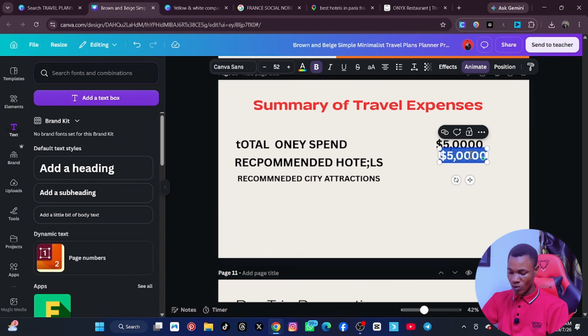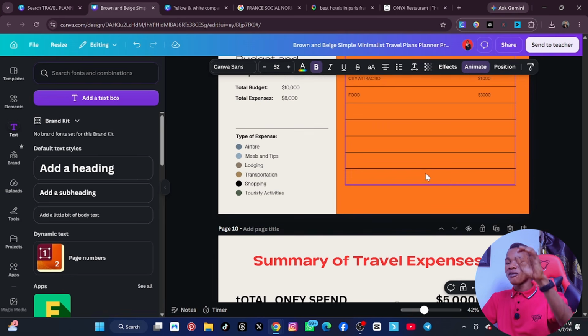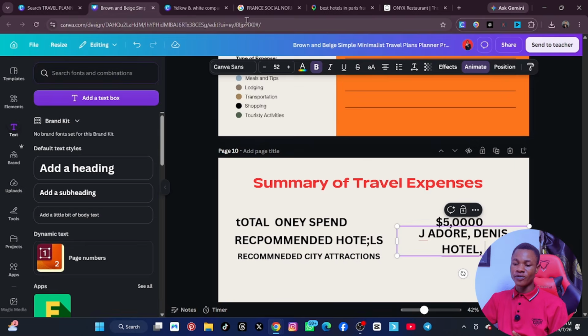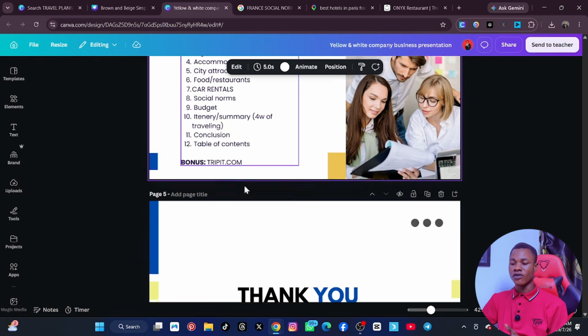So recommended hotels were J Ado, comma, are you seeing? Let's say Dennis Hotel, comma, and then which hotel again? You name them. The recommended city attraction, you name them. So you're just going to give a summary of everything that you have done, particularly from this outline. Recommended food restaurant, recommended car, all the things you have concluded.